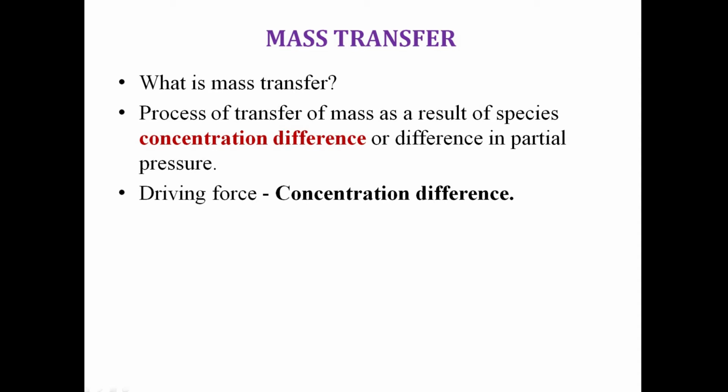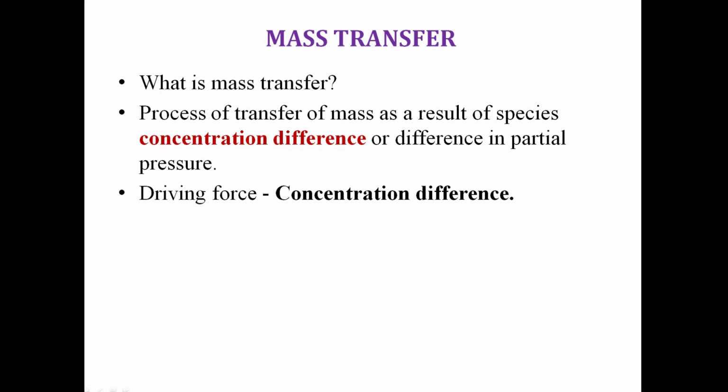That is, if there is a difference in concentration or partial pressure of a species in a mixture, mass transfer will take place. In other words, whenever there is an imbalance of a commodity in a medium, imbalance means there is a driving potential. Nature tends to redistribute until a balance or an equilibrium is established.